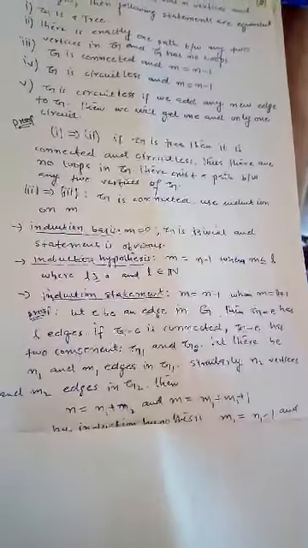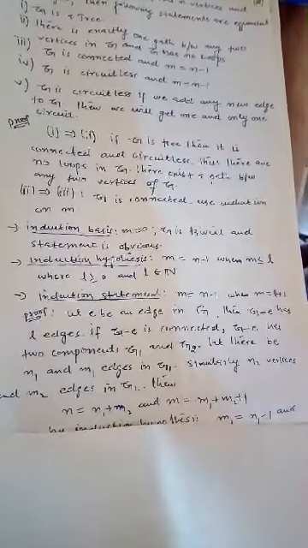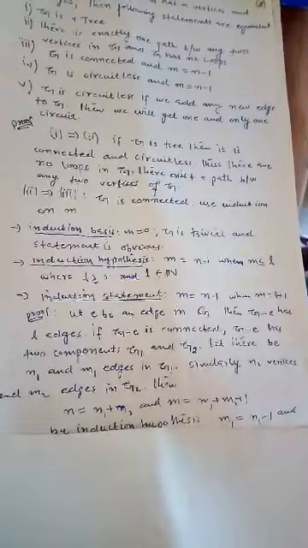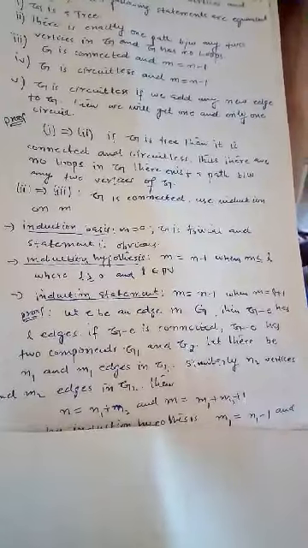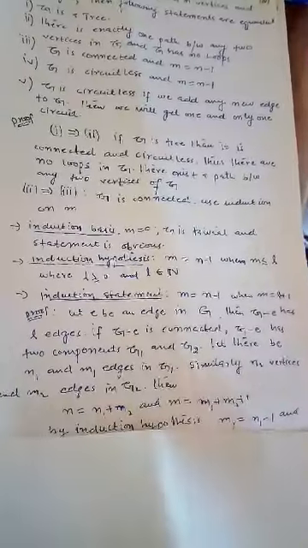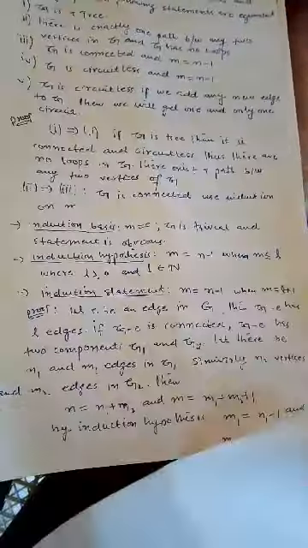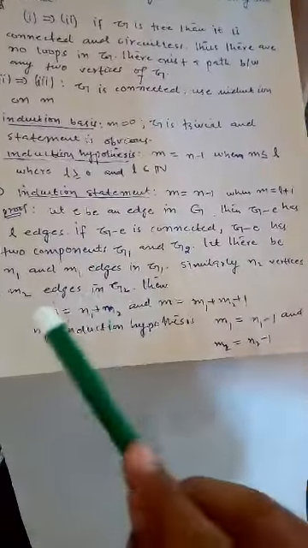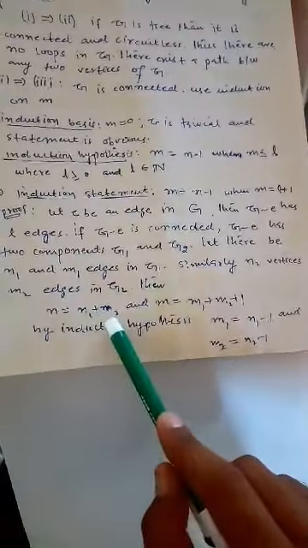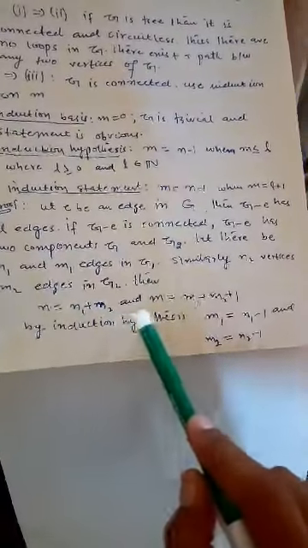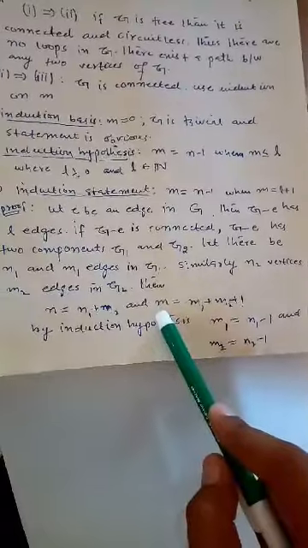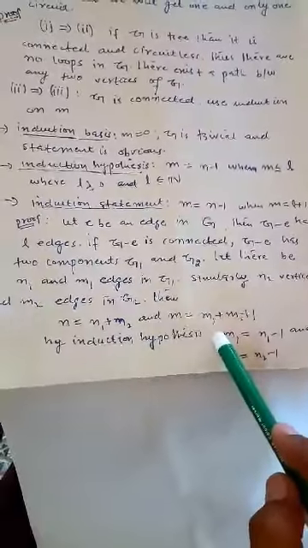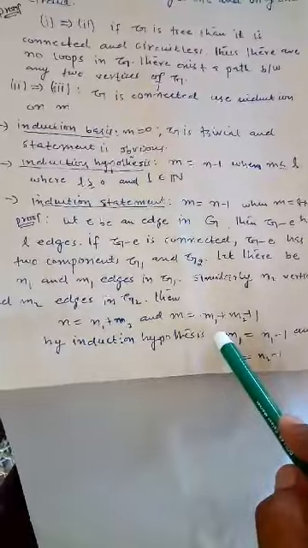Then the relationship is that n is n1 plus n2 vertices, and m is m1 plus m2 plus 1 edge. By using the induction hypothesis, n is n1 plus n2 vertices, and similarly m is m1 plus m2 plus 1.